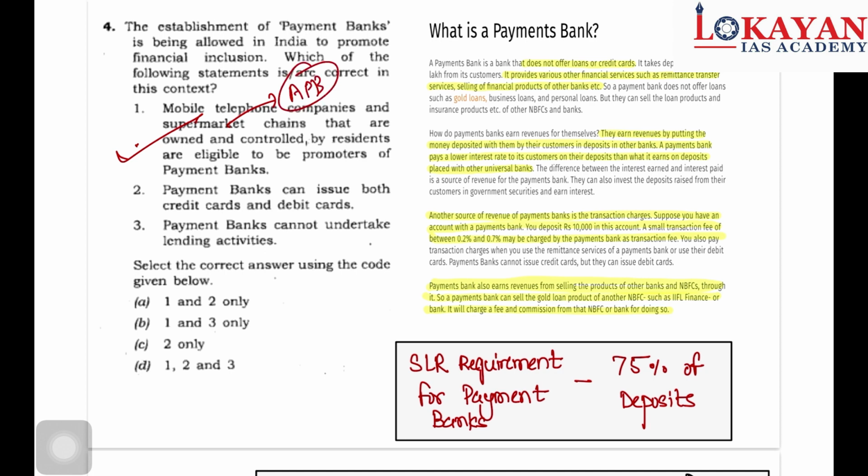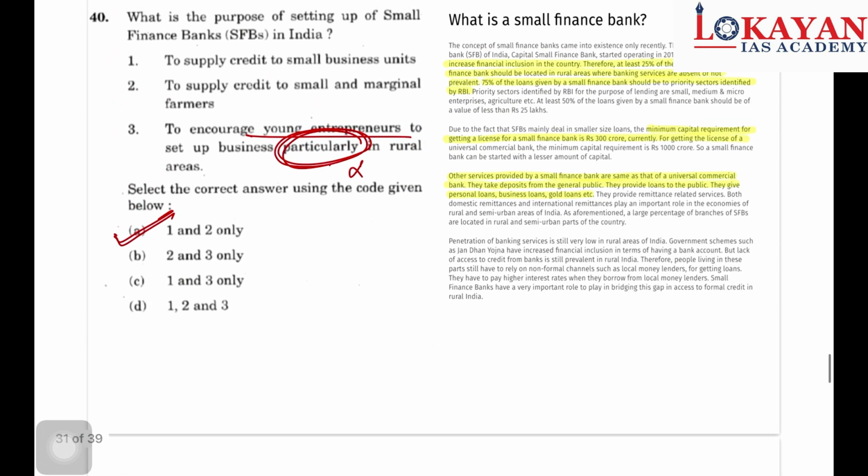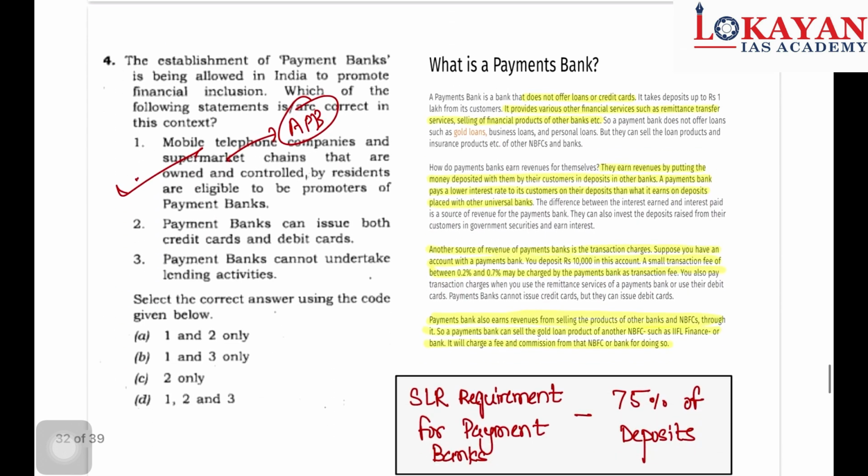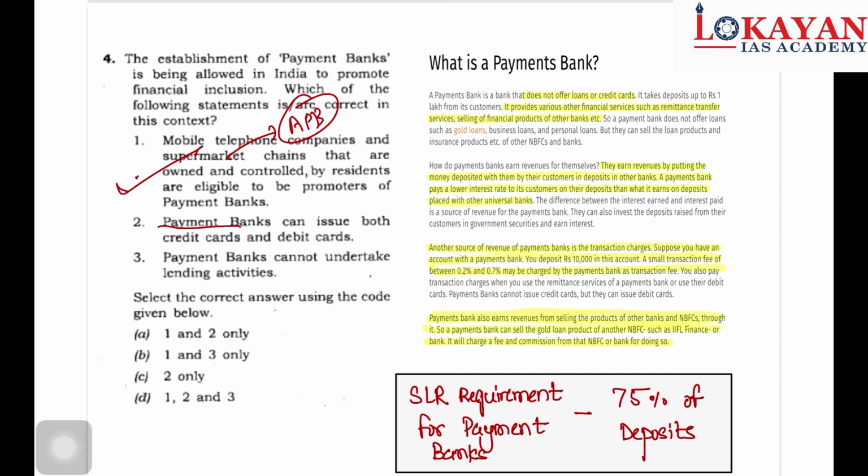Payment banks can issue both credit cards and debit cards. So here is a catch. Why I told you to remember that small finance banks can lend. This is the reason. Remember, payment banks cannot lend, so credit cards they cannot issue. And third, payment banks cannot undertake lending activity.